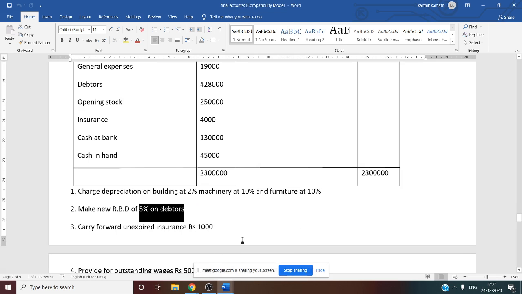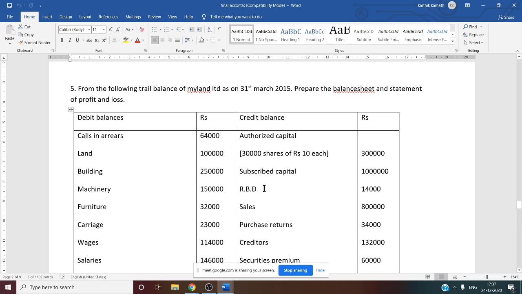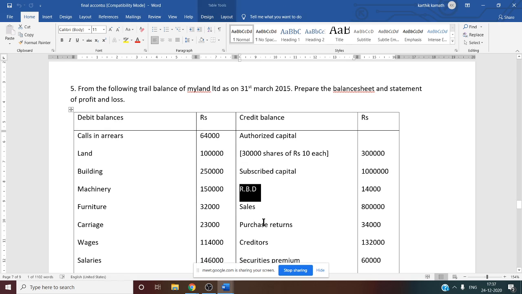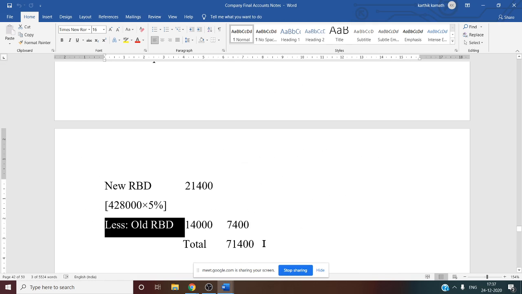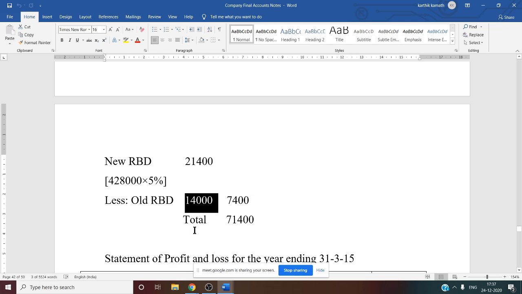Once again you have to see the question. Trial balance, RBD credit balance, 14,000 it is given. So the same information you have to consider here. So now new RBD 21,400 less old RBD 14,000. The final RBD is 7,400.